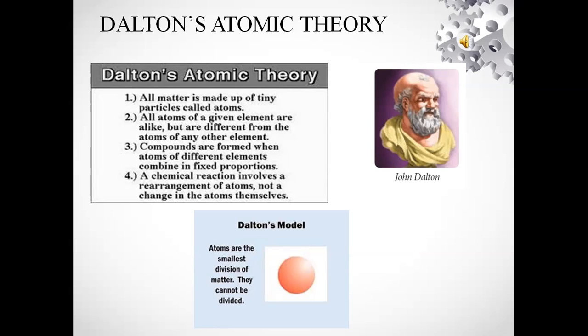Dalton's theory does not propose anything about the positive and negative charges of an atom.